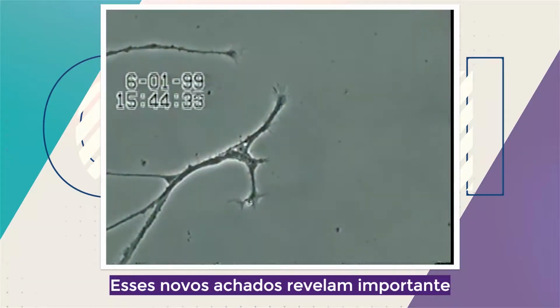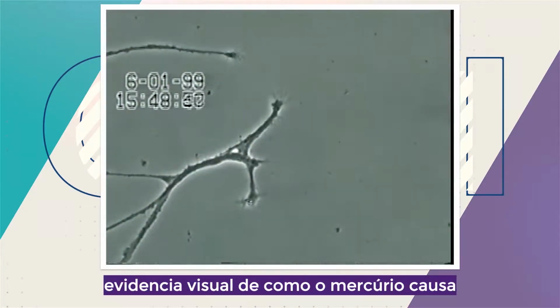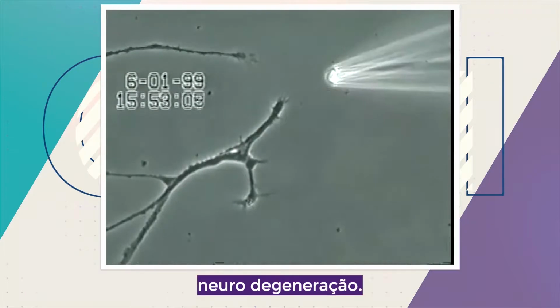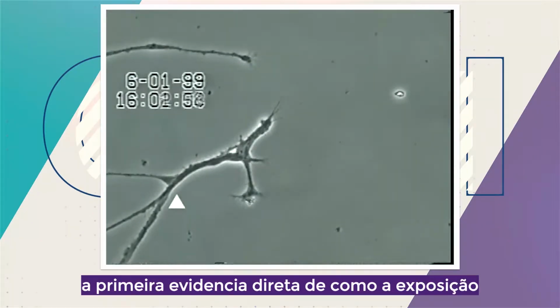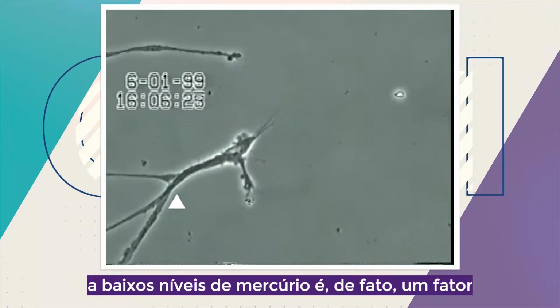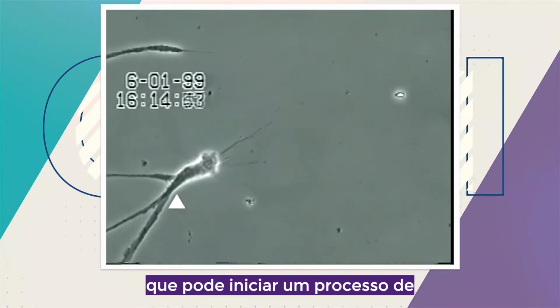These new findings reveal important visual evidence as to how mercury causes neurodegeneration. More importantly, this study provides the first direct evidence that low-level mercury exposure is indeed a precipitating factor that can initiate this neurodegenerative process within the brain.